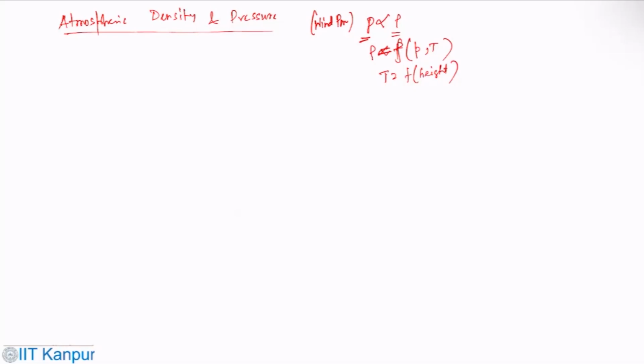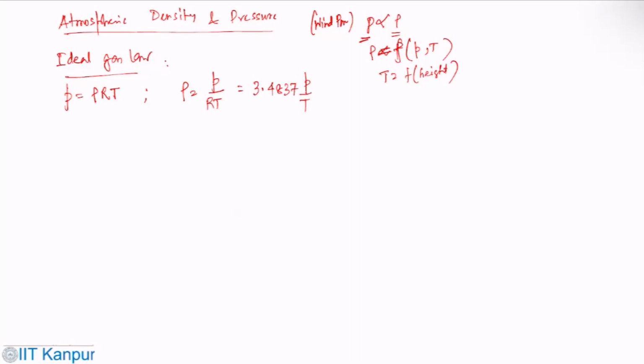Now, if you assume the ideal gas law, then the density and pressure variation can be estimated like that. Or I can say density is P by RT, which is about 3.4837 P by T.